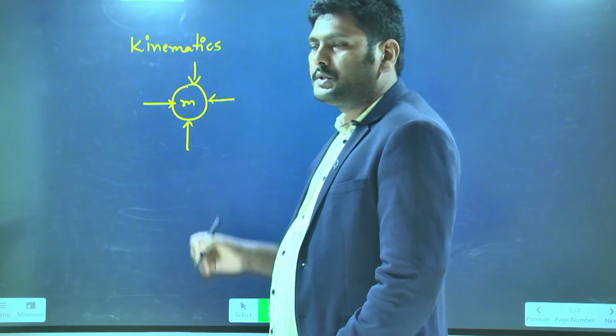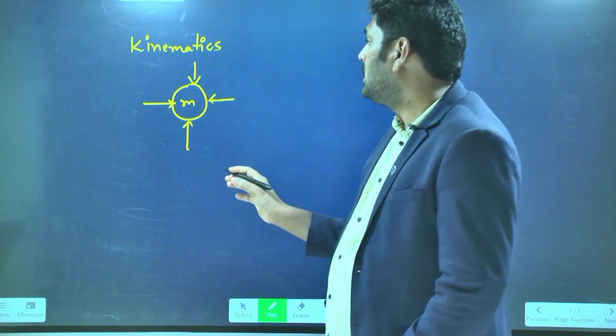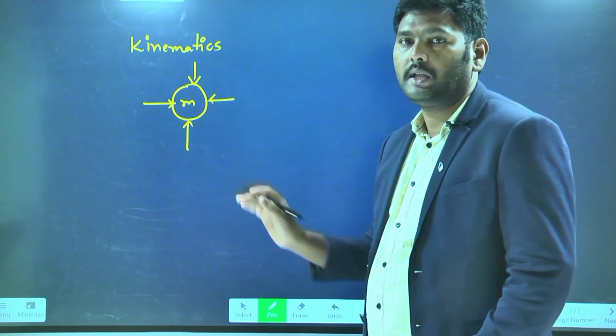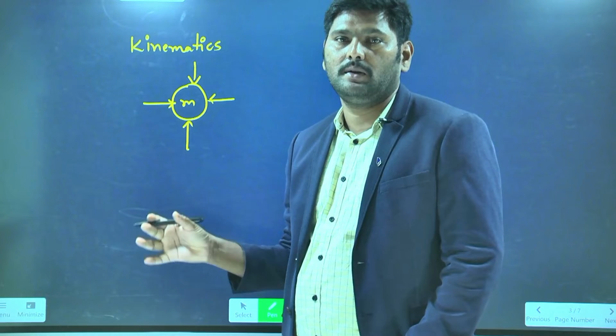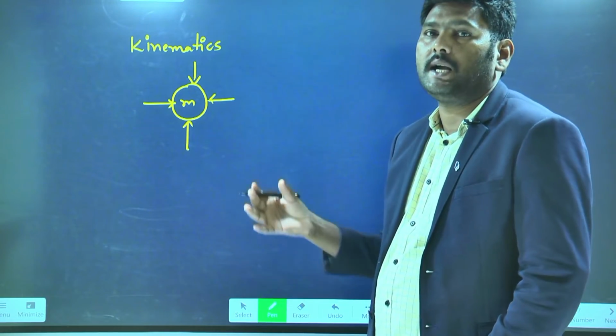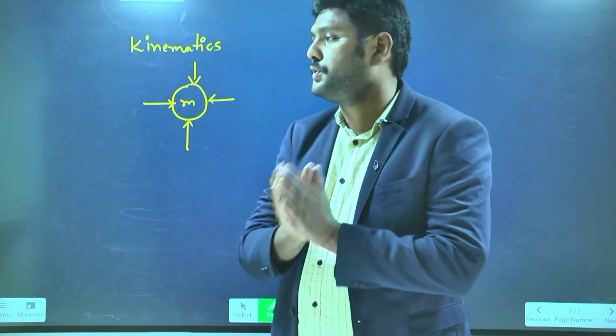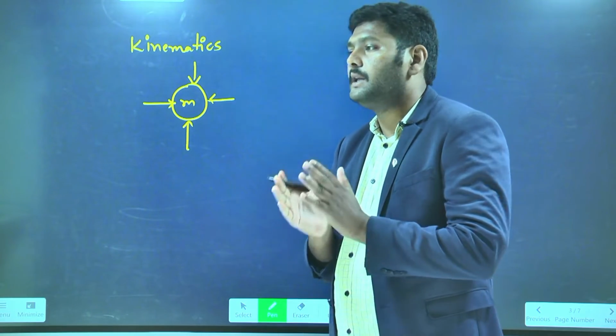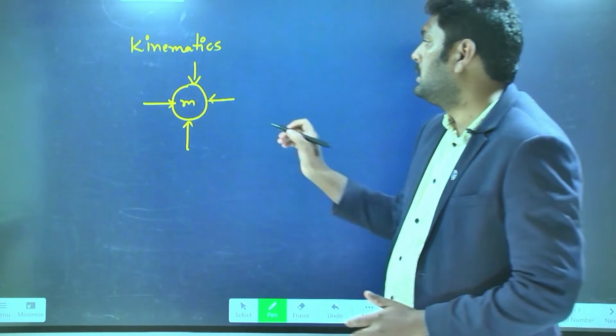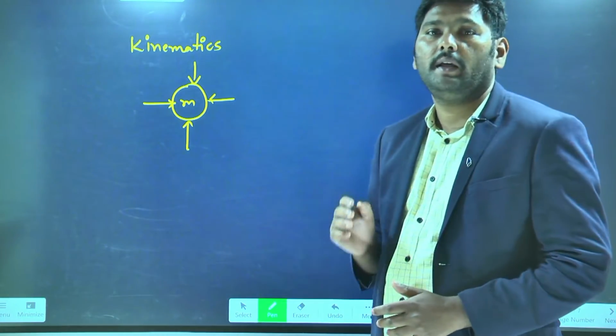When many forces are acting but the object is not changing its position, we can say the object is at rest position. That is what is meant by rest.